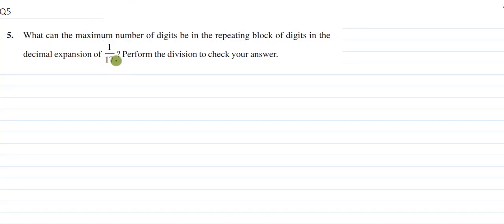Hello students, today we'll continue with our exercise 1.3 and let's start from the fifth question. The fifth question is asking, what can the maximum number of digits be in the repeating block of digits in the decimal expansion of 1 by 17? Perform the division to check your answer. Here they are asking you to divide 1 by 17 to find how many repeating digits will be there in this division.